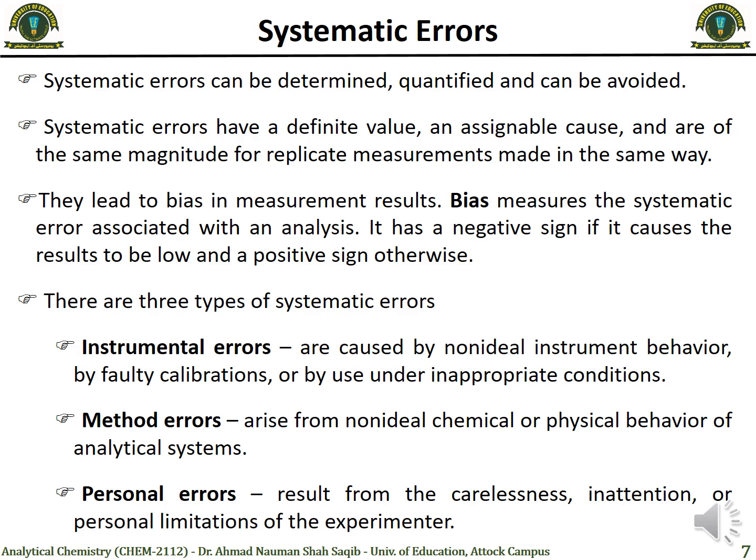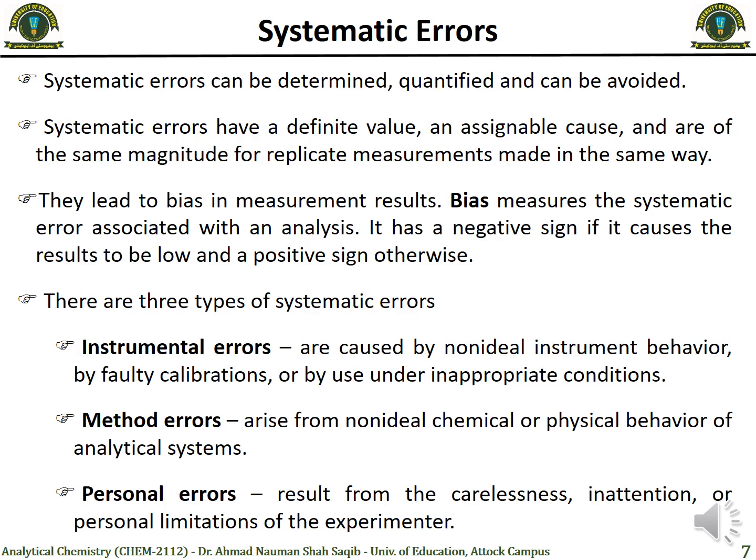For example, you have to perform an experiment at a temperature less than 20 degrees Celsius, and you are performing it at 40 degrees Celsius, so definitely it will result in some kind of error, and that error can be avoided if you perform the experiment under the appropriate conditions. So that's the first type of systematic error.